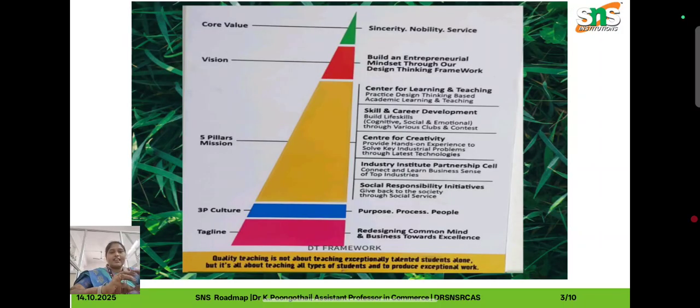Once again I am telling the vision and core values here. The vision of RL is to build an entrepreneurial mindset through the design thinking framework. It gives the most important thing here. Our main aim is to become not job seekers but job creators. So that is one of the most important things here.